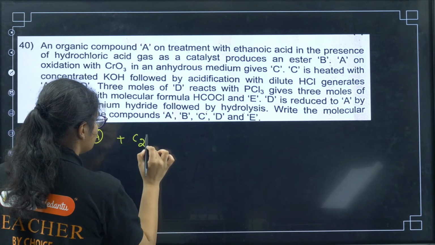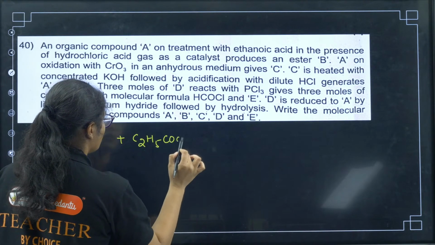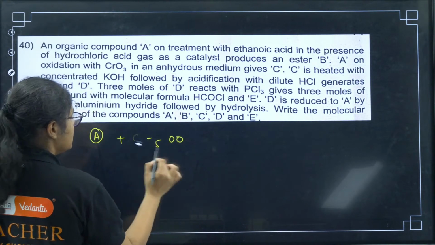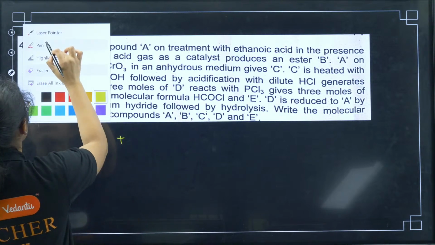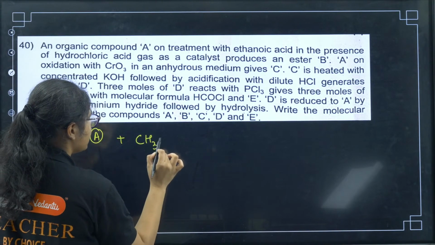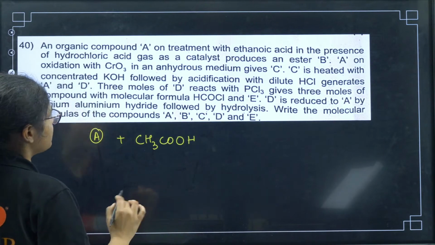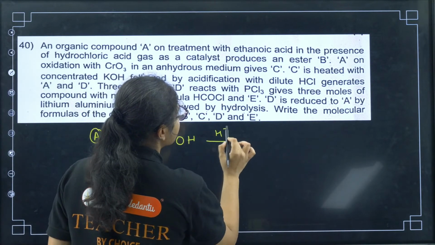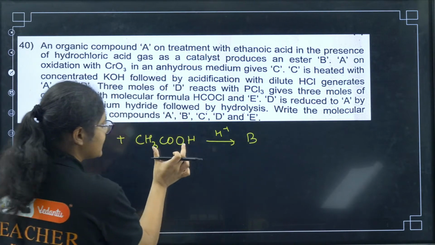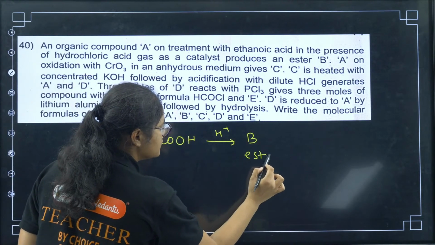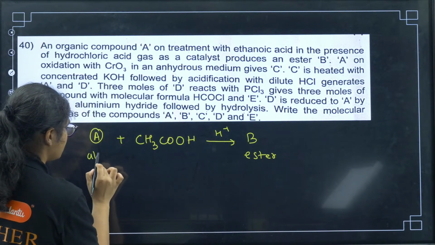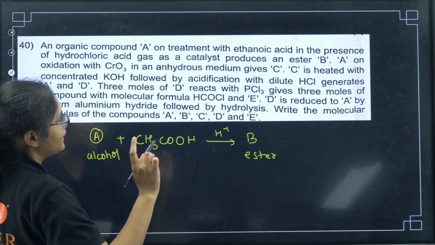You have C2H5OH. Treatment with ethanoic acid, CH3COOH, in the presence of hydrochloric acid gives an ester B. So this is an acid, this is an ester, right? So I can easily say that this must be an alcohol. We know that A is alcohol.